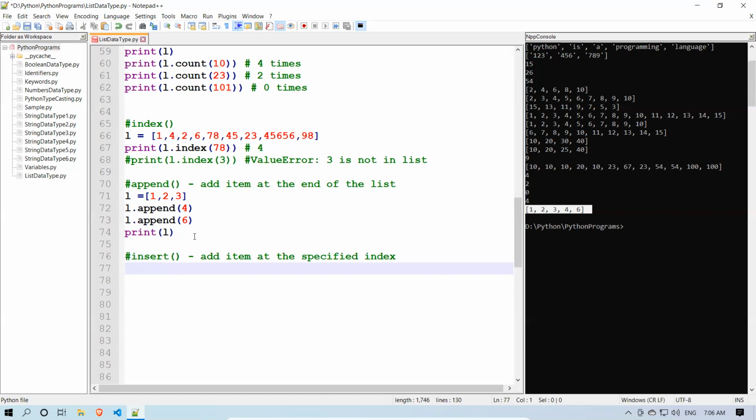Then how can you do that? I'll take some sample: 1, 2, 3, 5. L dot insert, the first argument represents the index. Give me one second.